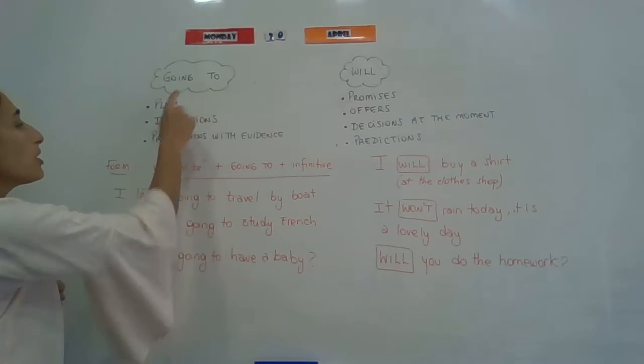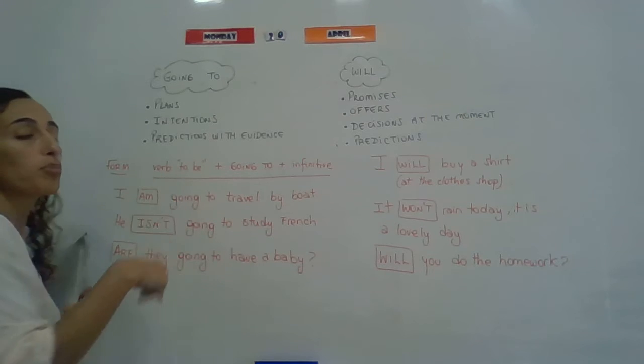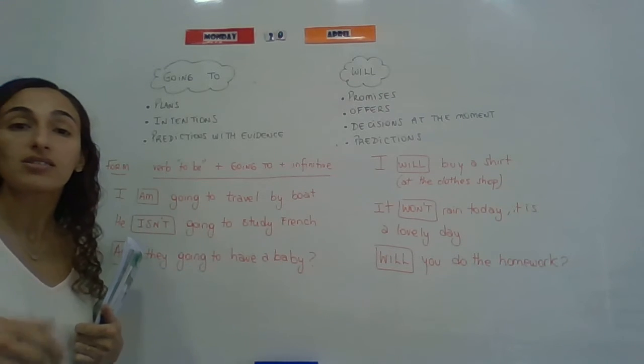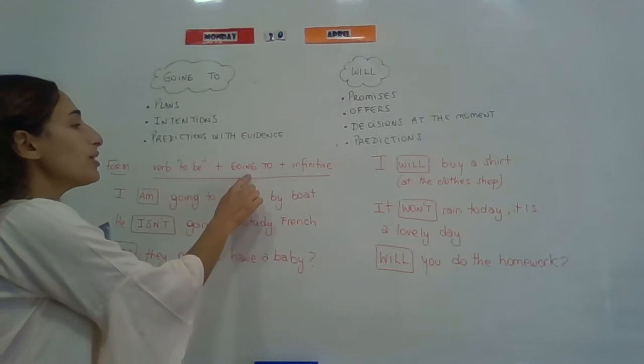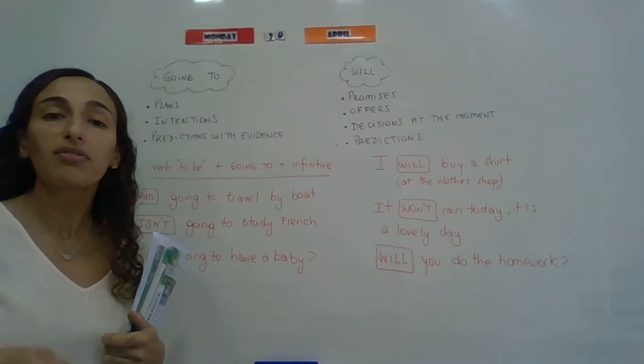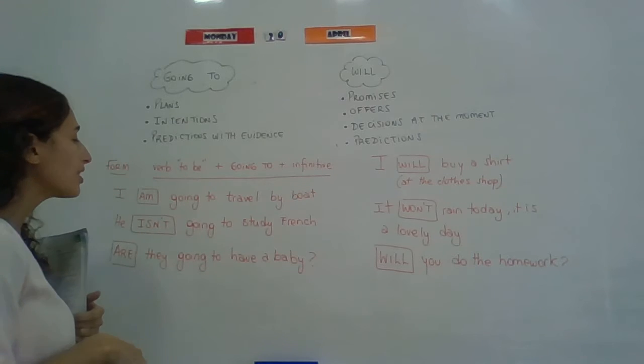Okay, we form going to future with the verb to be in a positive or negative, depending if the sentence is affirmative or negative. Going to and the verb in the infinitive. The verb doesn't change, but you cannot forget the verb to be. So have a look at the examples.